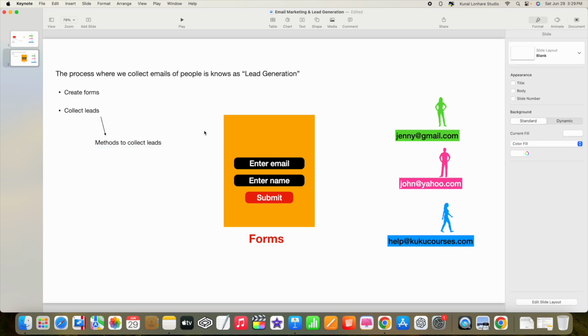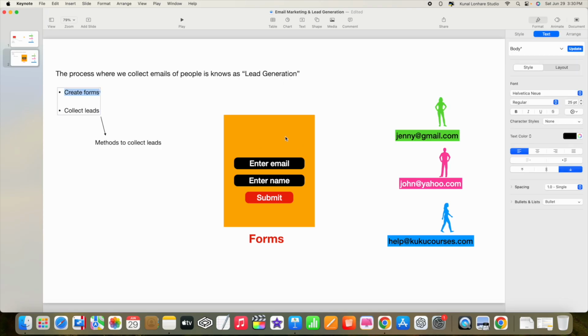So this is where email marketing comes in. Basically, in this course we will mainly focus on things like how you can create forms, and after you create the form, how we can collect the leads of the people. We will teach you various methods to collect the leads.